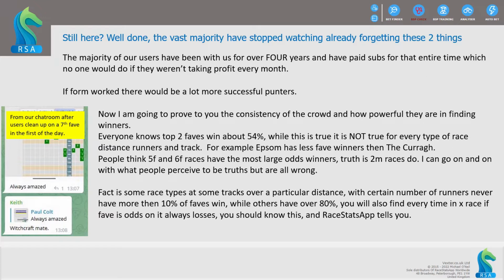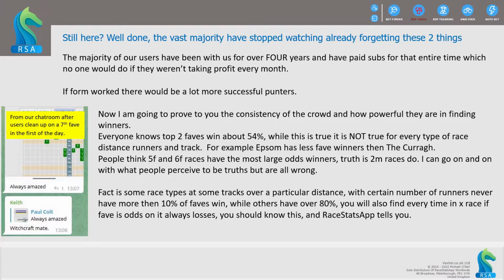Everyone knows top 2 faves win about 54% of the time. While this is true, it is not true for every type of race, distance, runners and track. For example, Epsom has less fave winners than the Curragh. People think 5 furlong and 6 furlong races have the most large odds winners. Truth is, 2-mile races do. I can go on and on with what people perceive to be truths, but are all wrong.